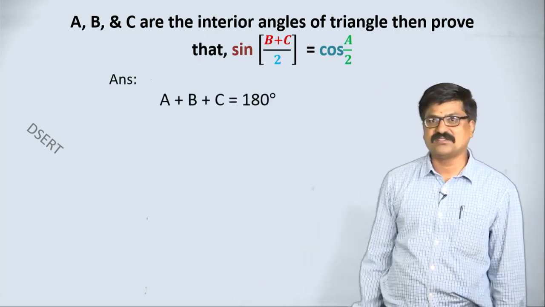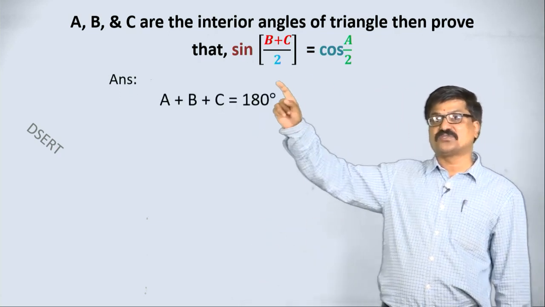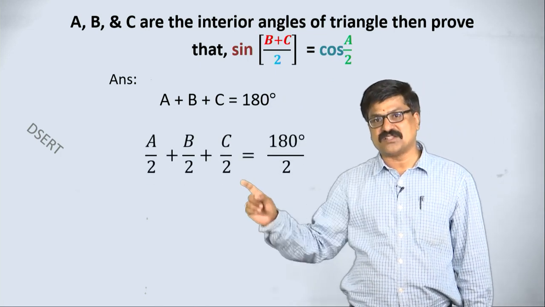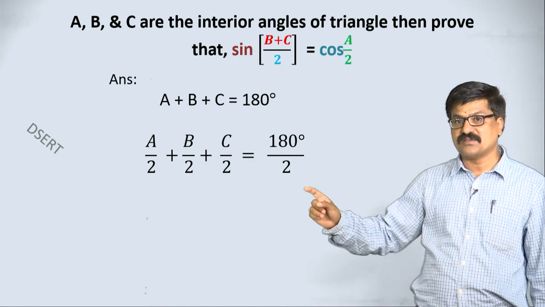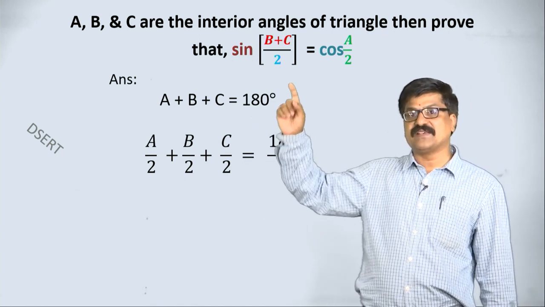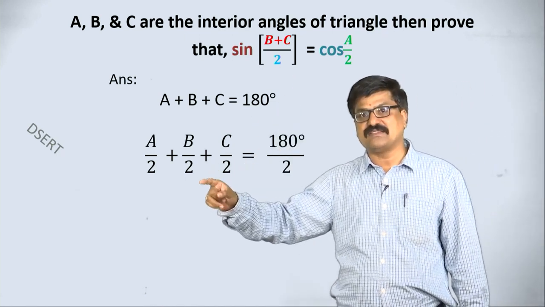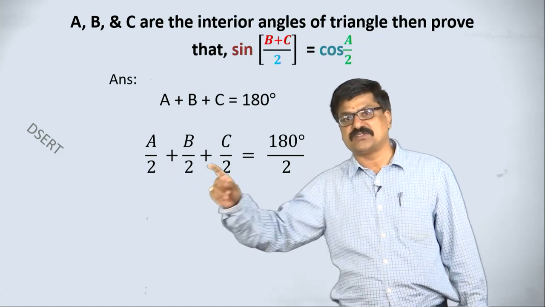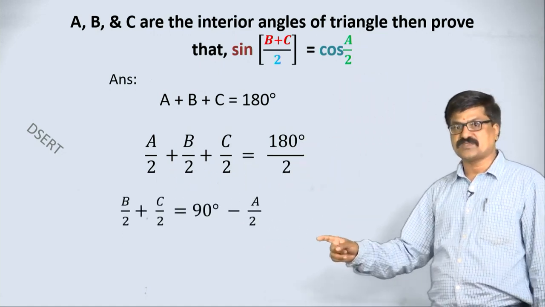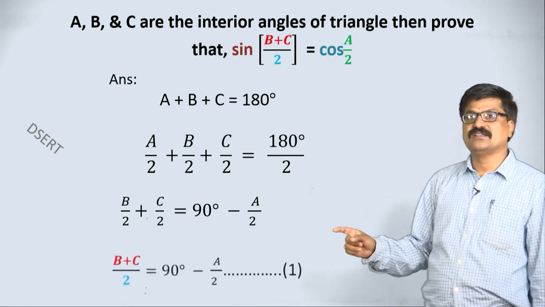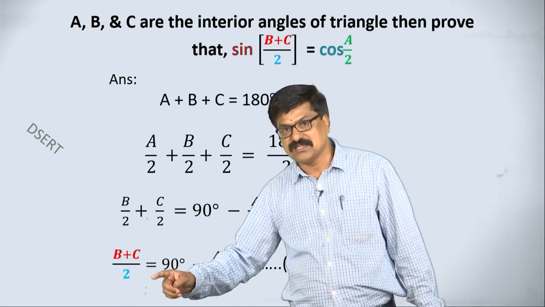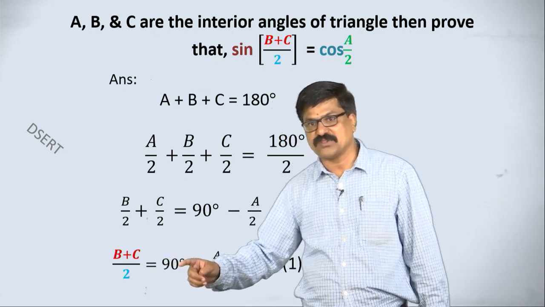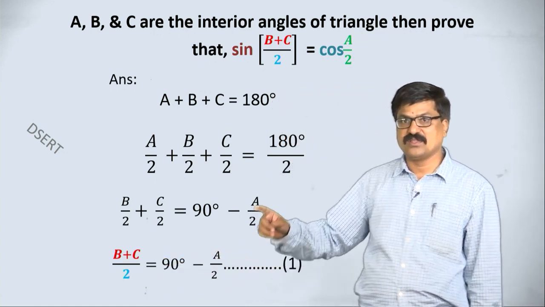180 degree, very good. Here denominator 2 is there, divide each term by 2. Therefore, 180 by 2 becomes 90. We need B plus C, keep these two terms as it is, shift that A by 2 to the right side. We got this. Call this as 1. Taking the LCM of the LHS, that is (B plus C) by 2 is equal to 90 minus A by 2.